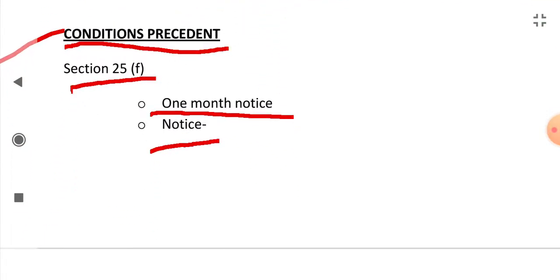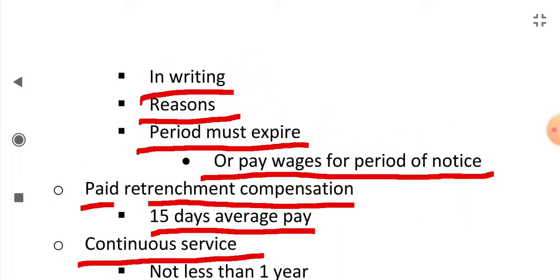What are the conditions precedent? The conditions which must be fulfilled before the retrenchment is done are given in section 25F. That there must be 1 month prior notice given. Okay, the notice must be in writing, and the reasons must be stated in the notice. The period must expire. Before the expiration of the period, he should not do the retrenchment. If he does the retrenchment before the notice period has expired, then he has to pay the wages for the period